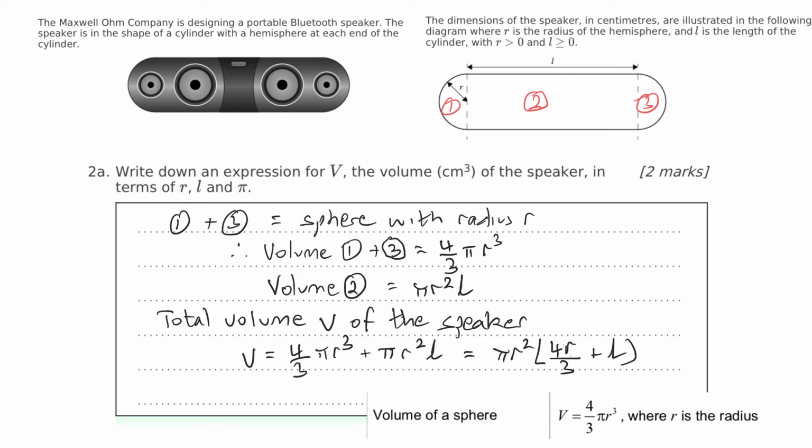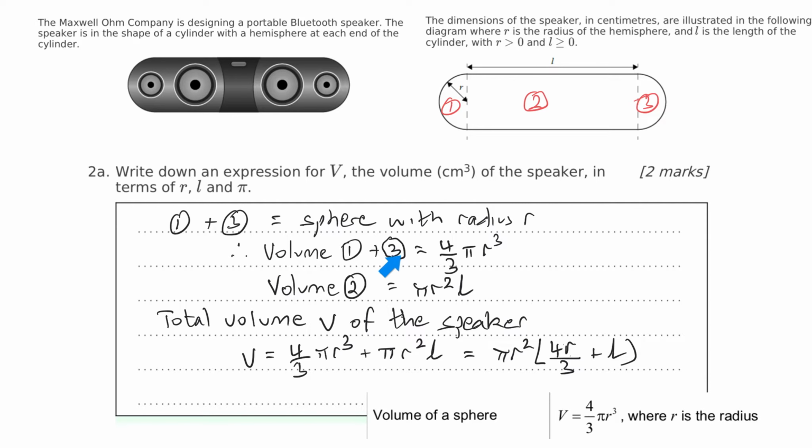And so 1 and 3. Now, 1 and 3, if you put them together, would be one sphere. So 1 is a hemisphere. That's also a hemisphere. It's got the same radius. So you put those together, you'd get one sphere. So I'm going to put them together at the beginning and say, well, I'm just going to calculate the volume of a sphere with that radius because I've got the two halves.